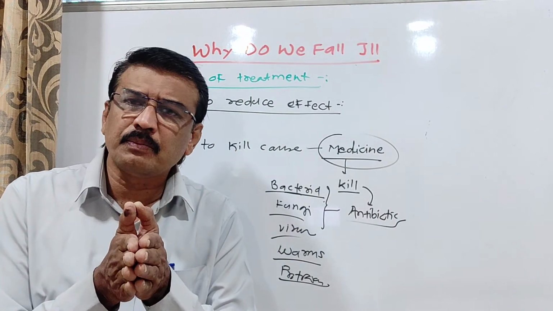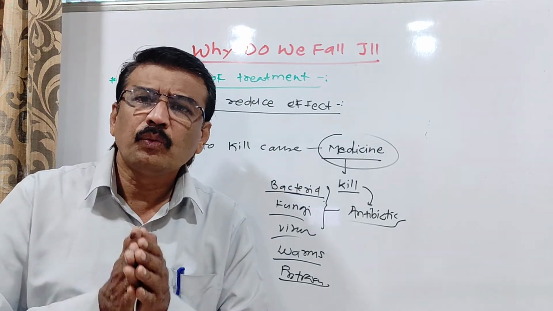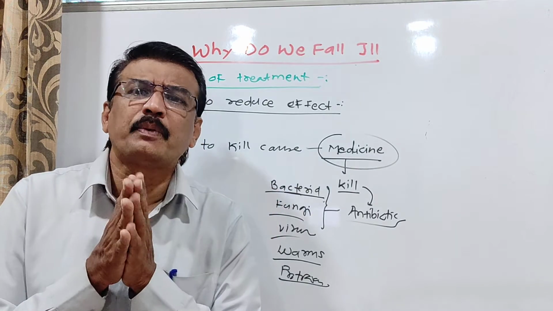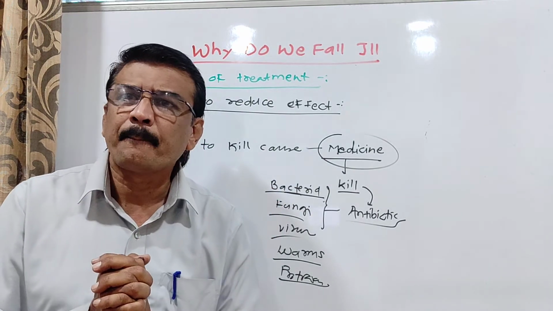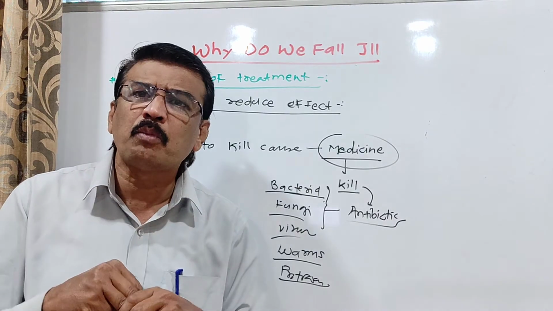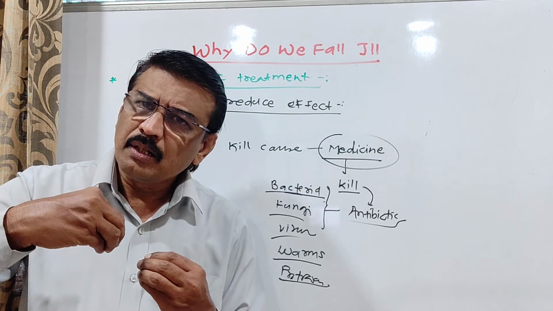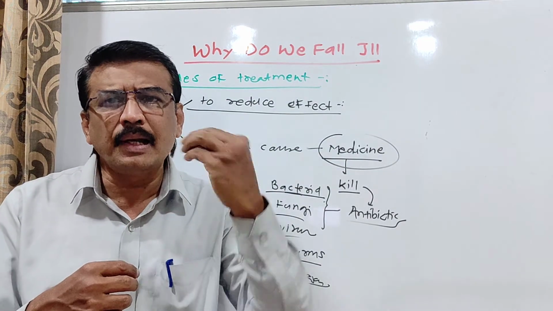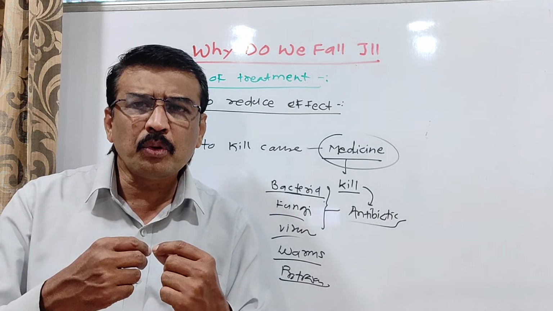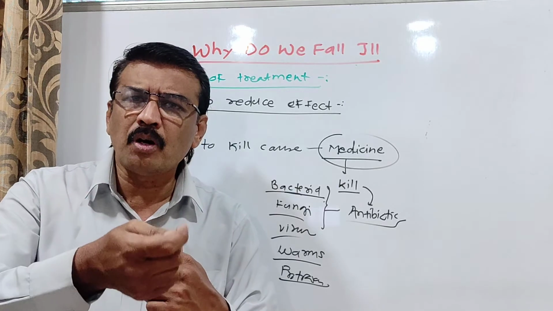Actually, vaccine comes under the preventive measures. If we take it, we have very few chances or no chances of infection with that particular disease. Vaccines are nothing but a training program for our body, introducing minor pathogens or a small amount of antigens, so that our immunity will work and antibodies will form.